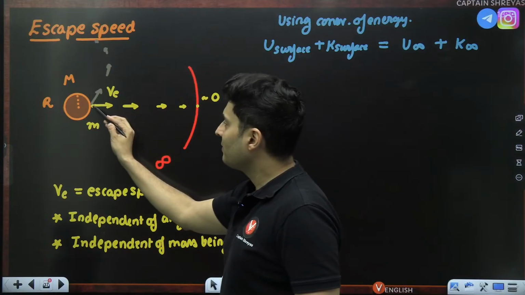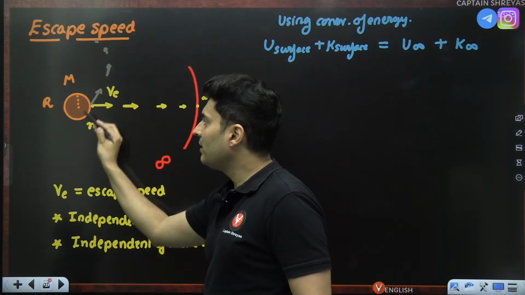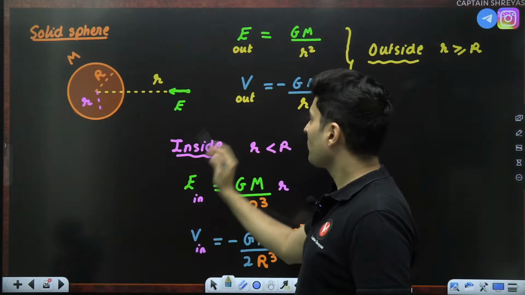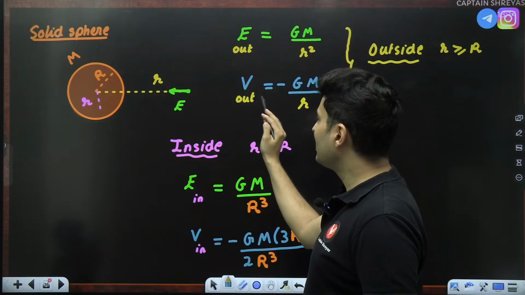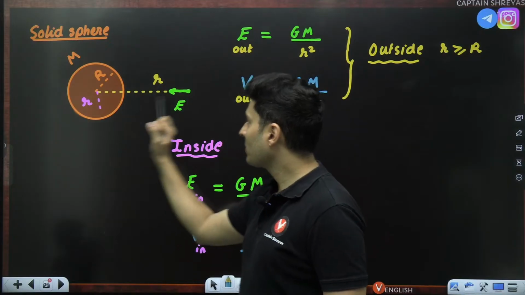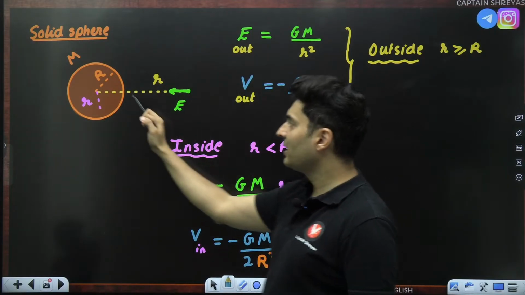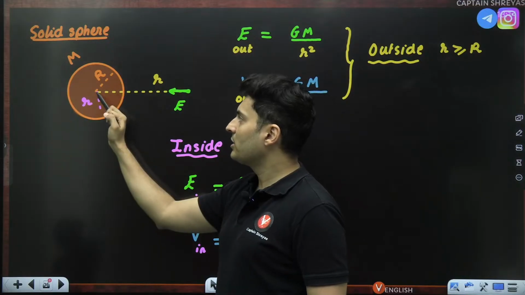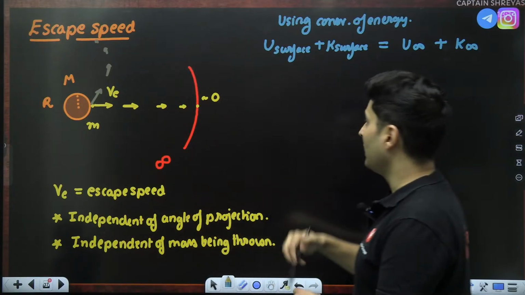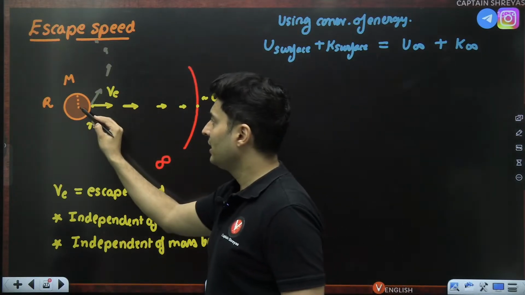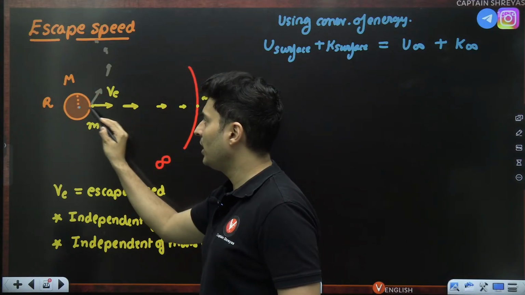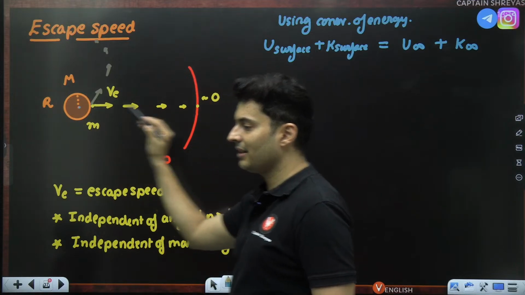When you are on the surface of that planet, the planet being a solid sphere, we have just seen before the break, for a solid sphere, when you are just on the surface, the energy behaves as if it's a point mass concentrated at the center. Look at this formula, GMm by R, negative sign. It feels as if the entire mass was at this point and you are separating it by this distance R. So therefore, I can say on the surface, when you are there, it feels as if the entire planet's mass is at the center, and this capital M and small m are separated by the distance R, which is the radius of the planet.